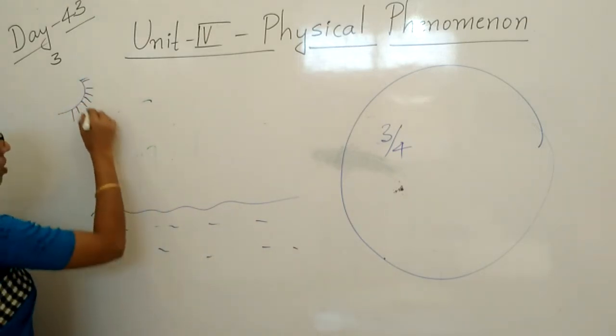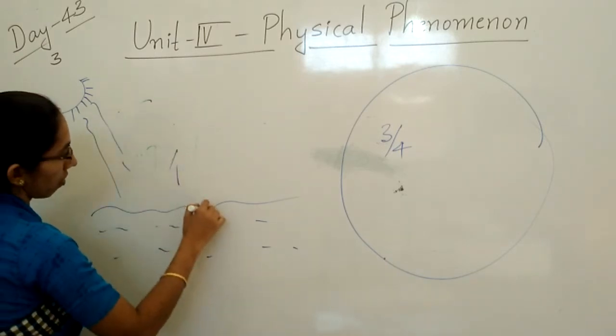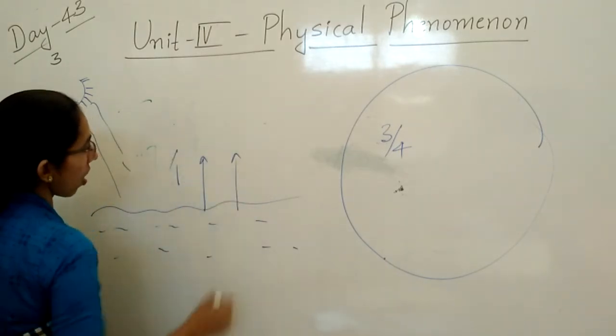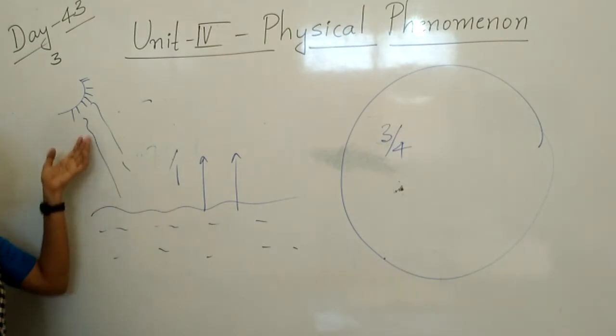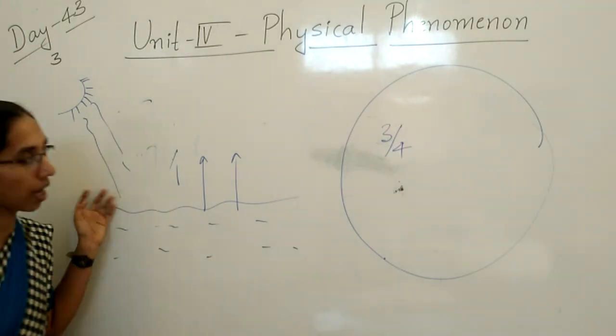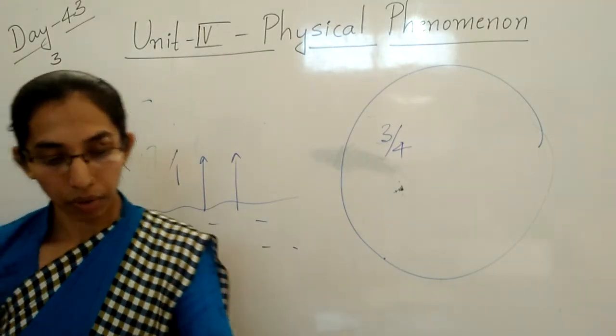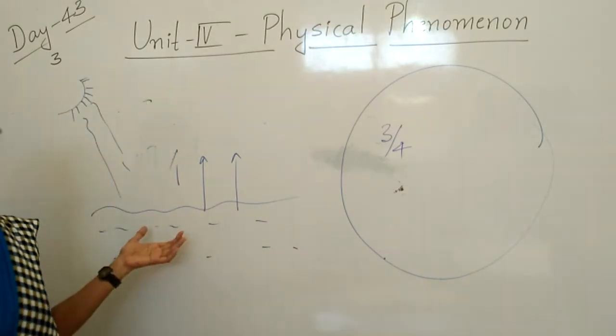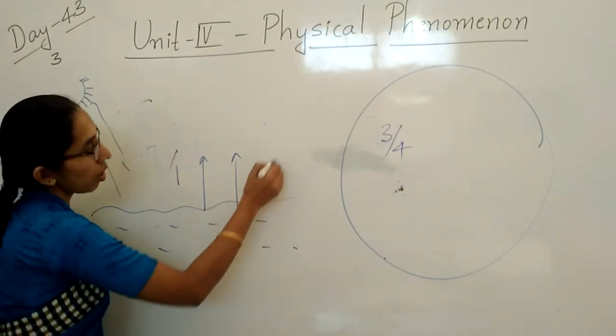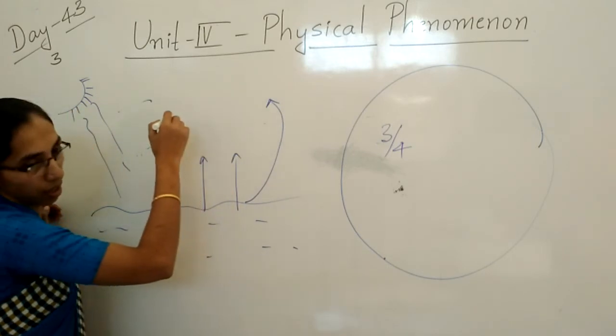With the sunrise, the water evaporates. The water heats up with the help of the sun. Clear, children? When the water evaporates, it goes above into the sky.